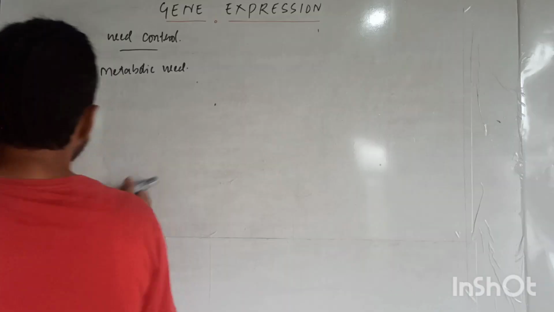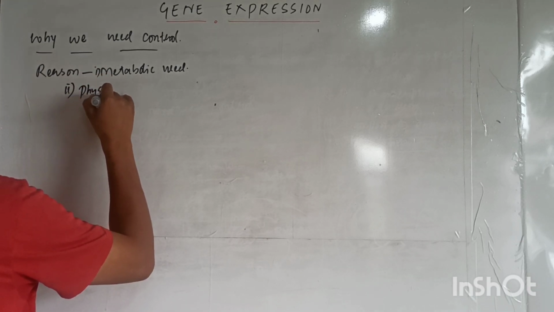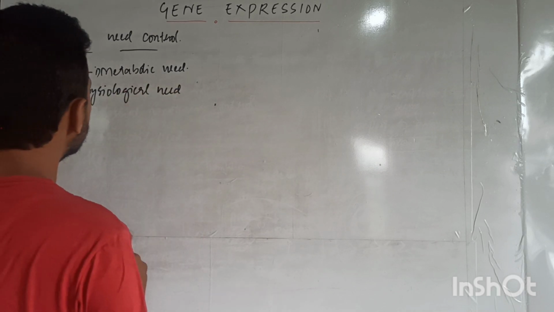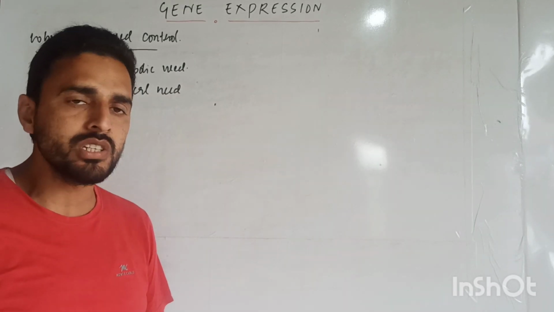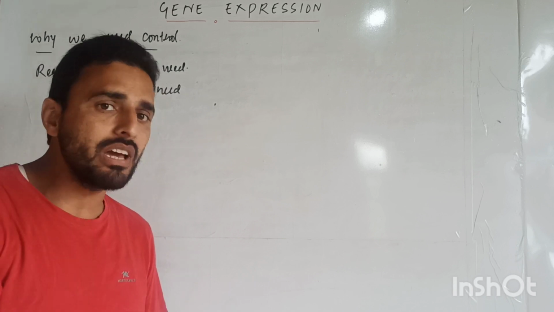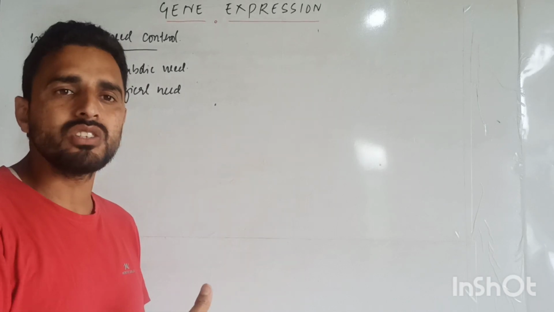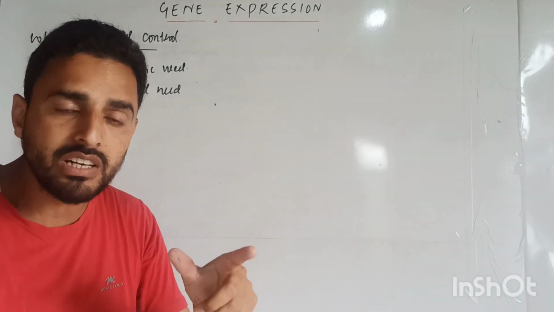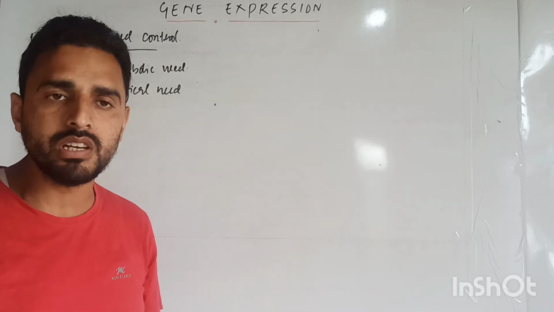The second point here is physiological need. What is meant by physiological need? Simple case: there are different physiologies and different adaptations. A human being who lives in tropical areas, in hot deserts, or in polar areas, and so on, has different physiological needs. Different adaptations need different physiological needs.